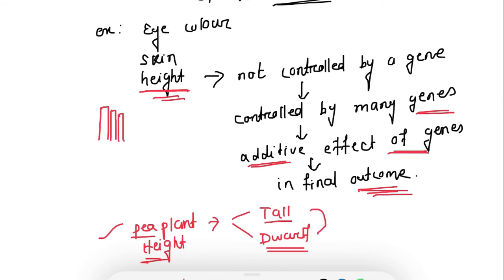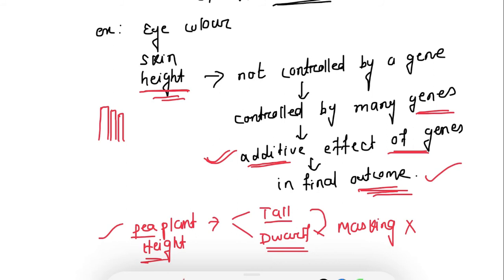And here the dominant one masks the effect of the recessive one. But in the case of human height, there is no masking effect. Here, this is about the additive effect. Each gene makes a small contribution to the final outcome of human height.